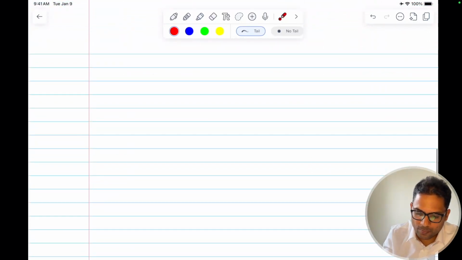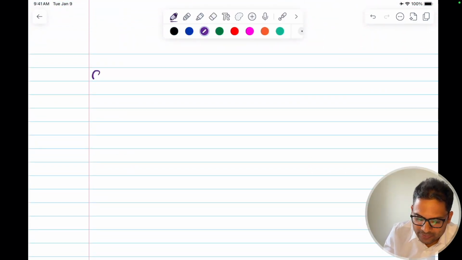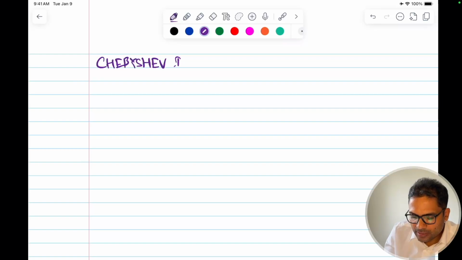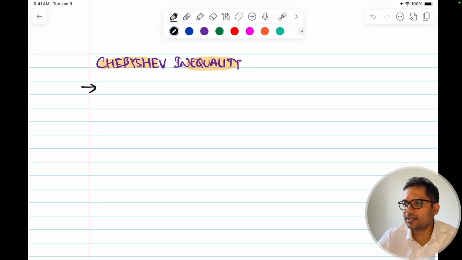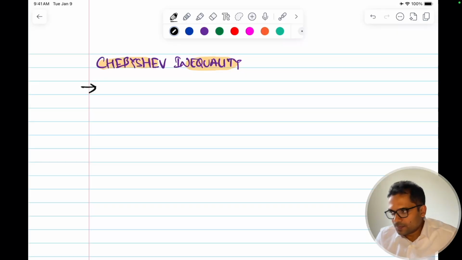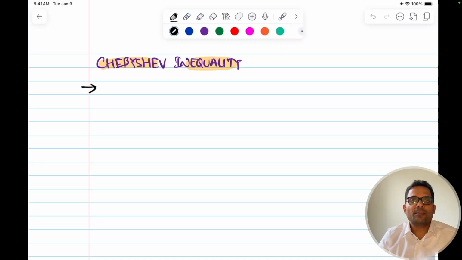Now let's build on top of this and understand Chebyshev. Chebyshev did nothing but improve this. He used Markov's inequality and improved it. The intuition behind Chebyshev's inequality is that if I have the data and I have the mean, it also uses the variance.